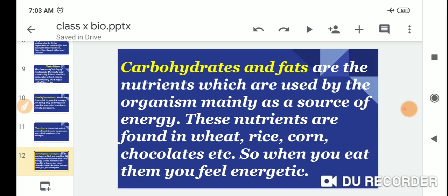These nutrients are found in wheat, rice, corn, chocolate, etc. So when you eat them, you feel energetic.